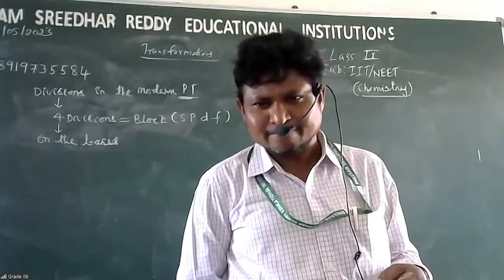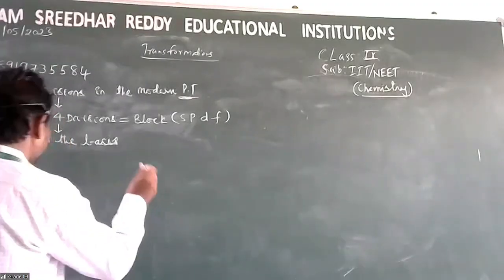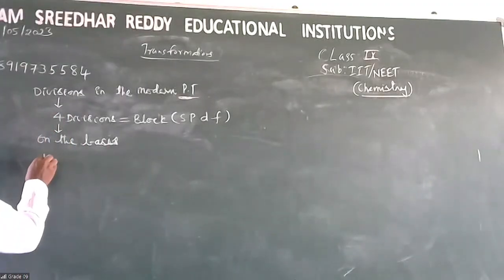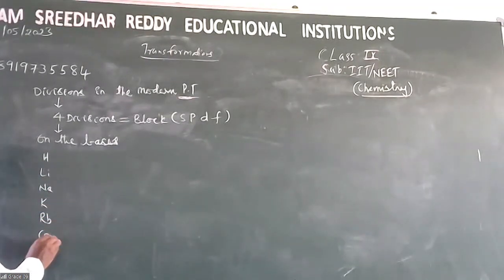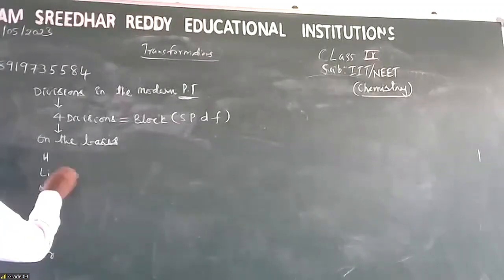Based on, see, now let me say beryllium. Hydrogen, lithium, sodium, potassium, rubidium, cesium, francium.